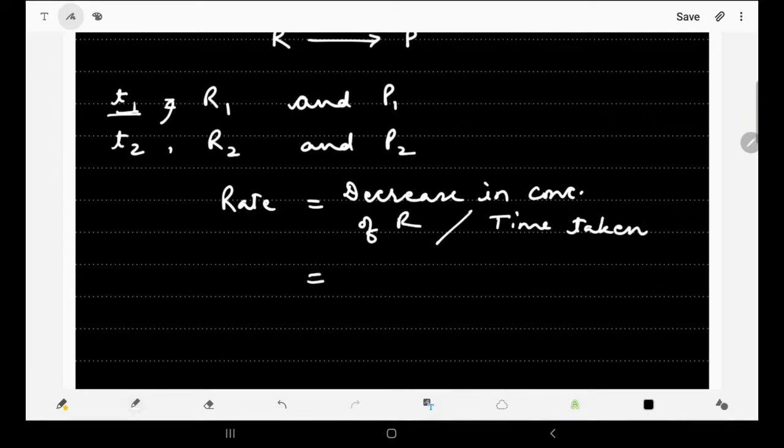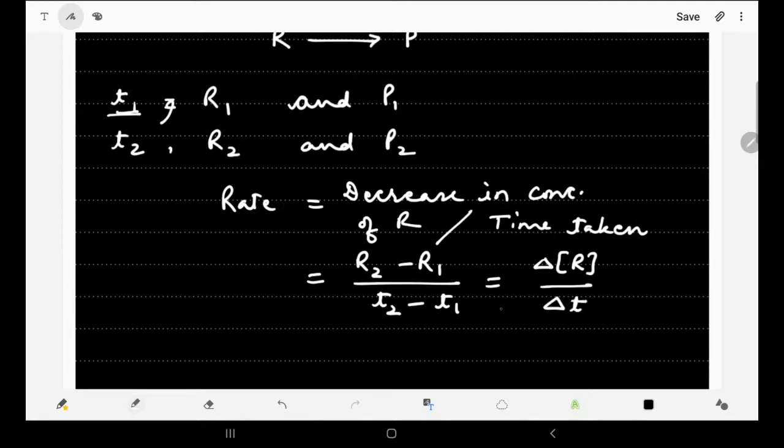If R1 is the initial concentration and R2 is the final concentration, we calculate final minus initial divided by T2 minus T1, that is delta R divided by delta T, and it will be with a negative sign.